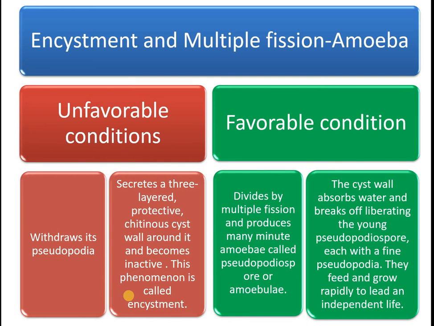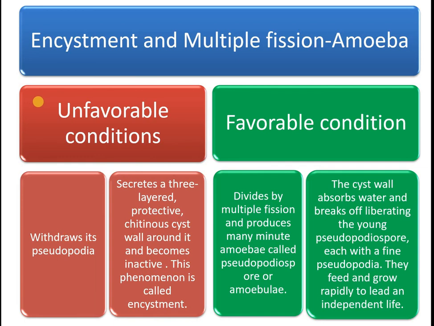There is a special type of reproduction that takes place in amoeba. That's why we are going to study reproduction in amoeba. That is encystment and multiple fission. So these two are based on the availability of food, water, everything. So when the condition is favorable, it follows a different type of reproduction. When the condition is not favorable, the amoeba reproduces differently.